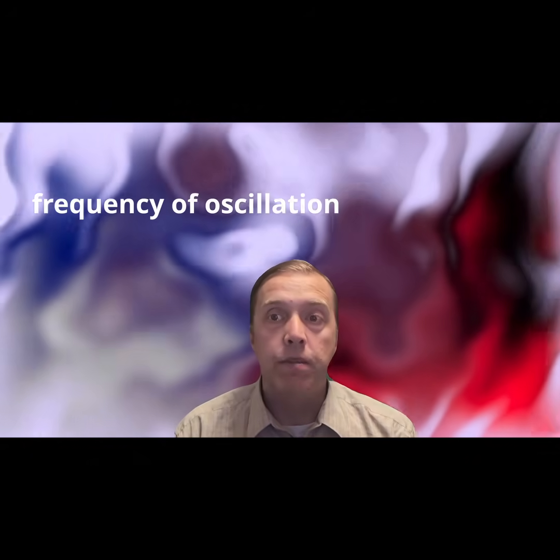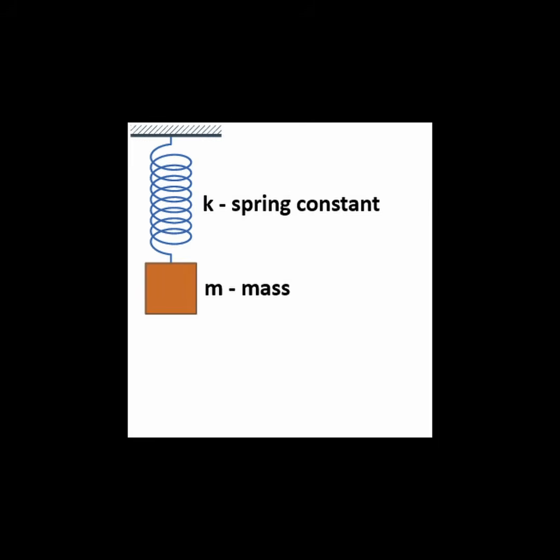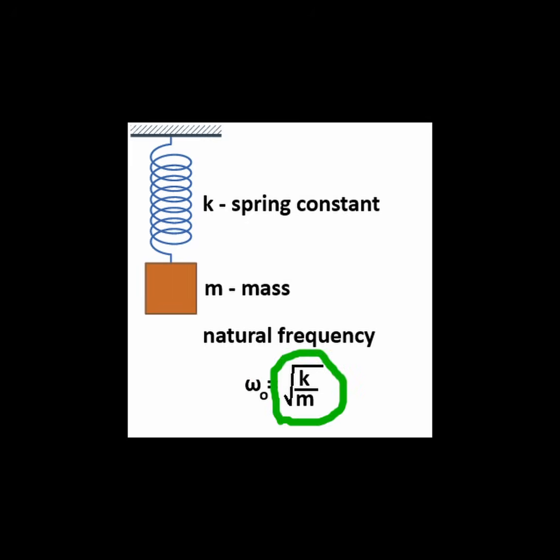It turns out that the rate at which this oscillation occurs, or its frequency of oscillation, is entirely determined by the properties of the system, not how the system is set in motion. This system has a natural frequency of oscillation, omega naught, which is equal to the square root of k divided by m, where k is the spring constant or the stiffness of the spring, and m is the mass of